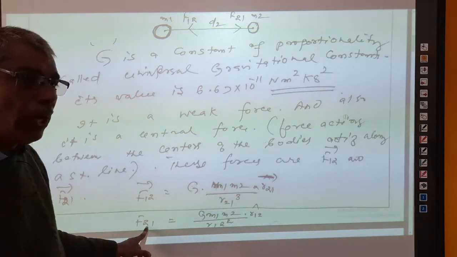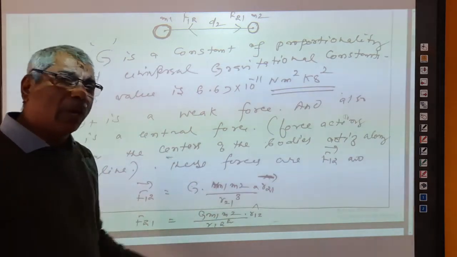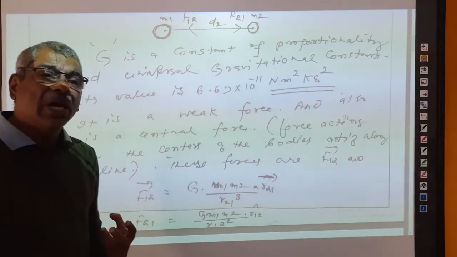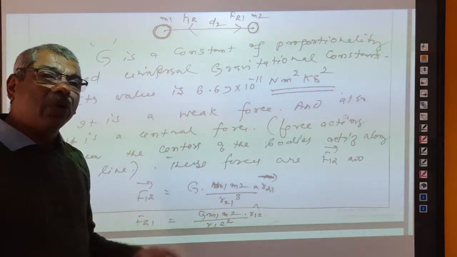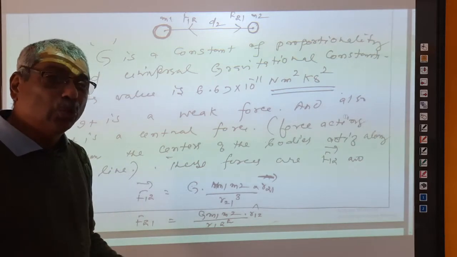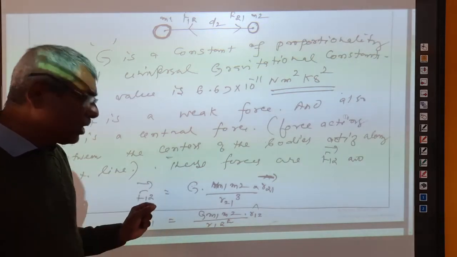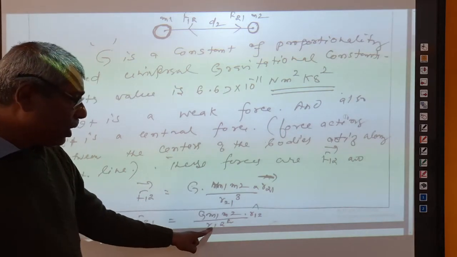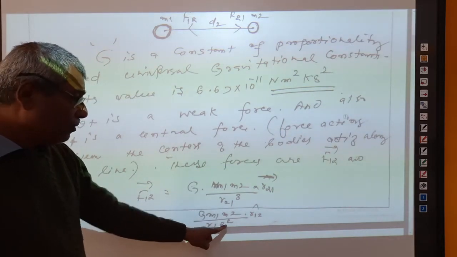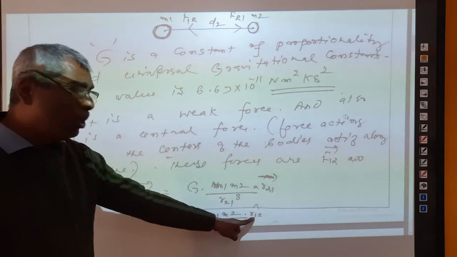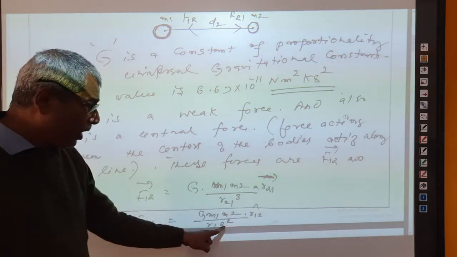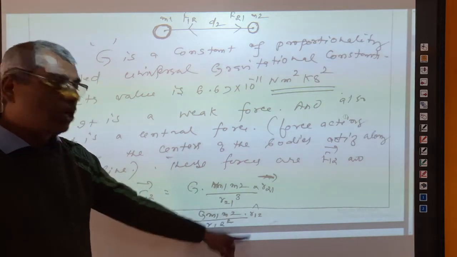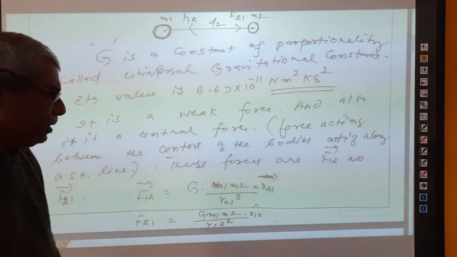Or F21: F21 is the force acting on 2 by 1. From where is the force generated? The force is actually acted by 1 on 2. Therefore, the distance is taken from 1 to 2, that is why it is given here as R12 square. When you take a square, you will write only the unit vector 1 2. If you take cube, you will write the whole vector 1 2. That is the difference, right.